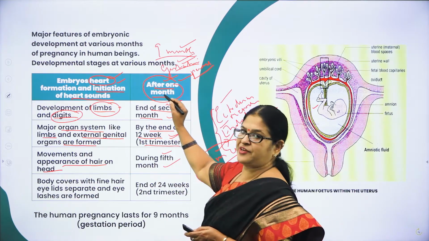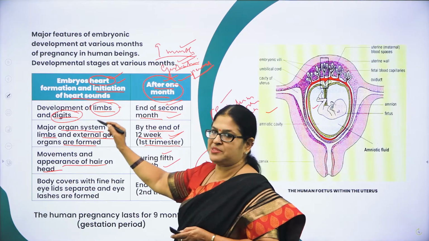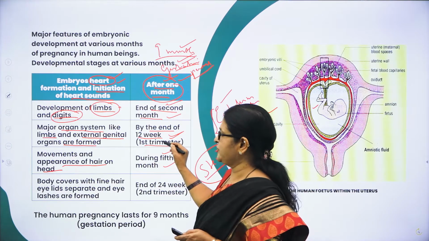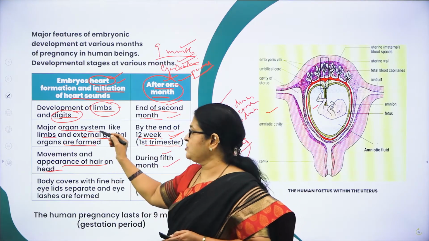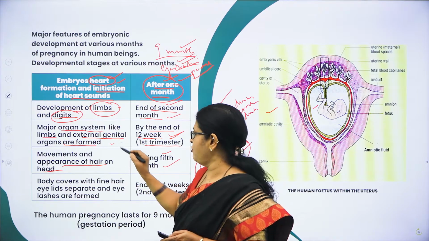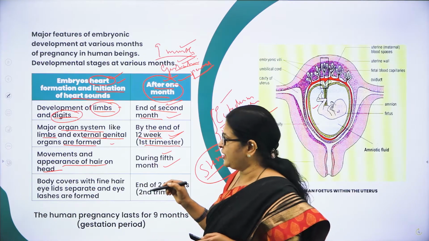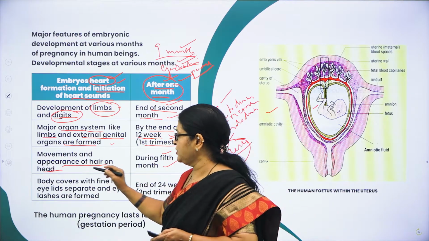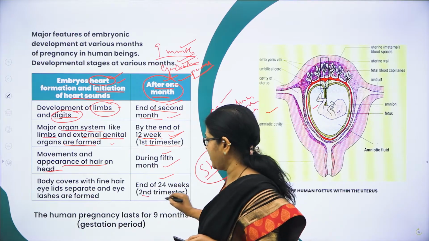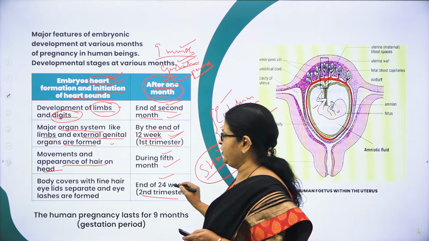So what happens in the first month? First month, heart formation will take place. Second month, limbs and digits, followed by the end of the 12th week, or 3 months, or first trimester, almost all the major organs are formed, and you can also see the external genital organs formed. During the 5th month, the first movements of the developing fetus are felt, and there is also the appearance of hair on the head. And by the end of 24 weeks, which is called the second trimester. First trimester is 12 weeks, second trimester is 24 weeks, right?